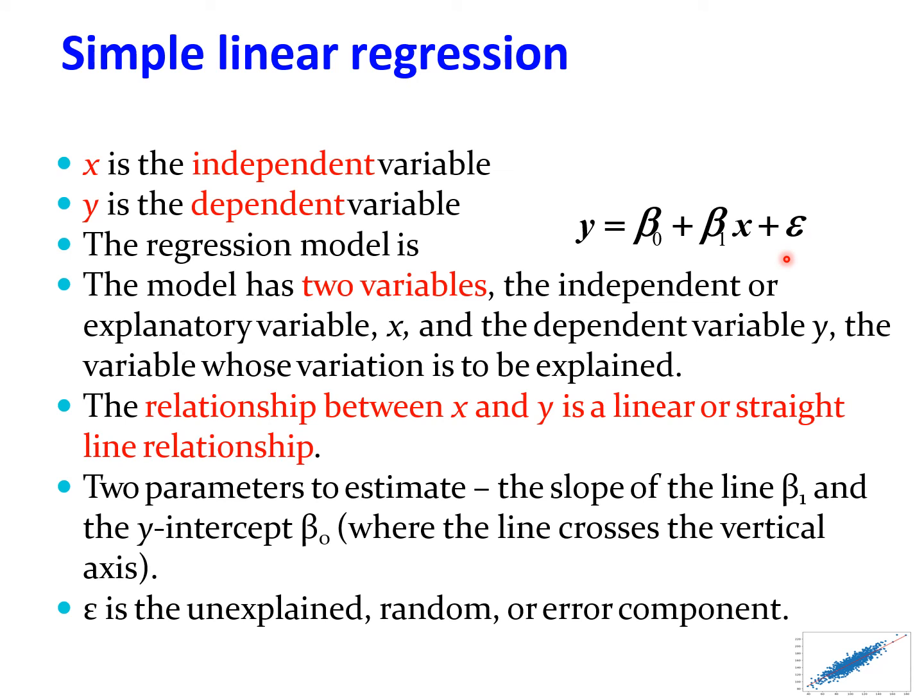Epsilon is the unexplained random or error component that can occur in this particular form. So epsilon is termed as the error component.